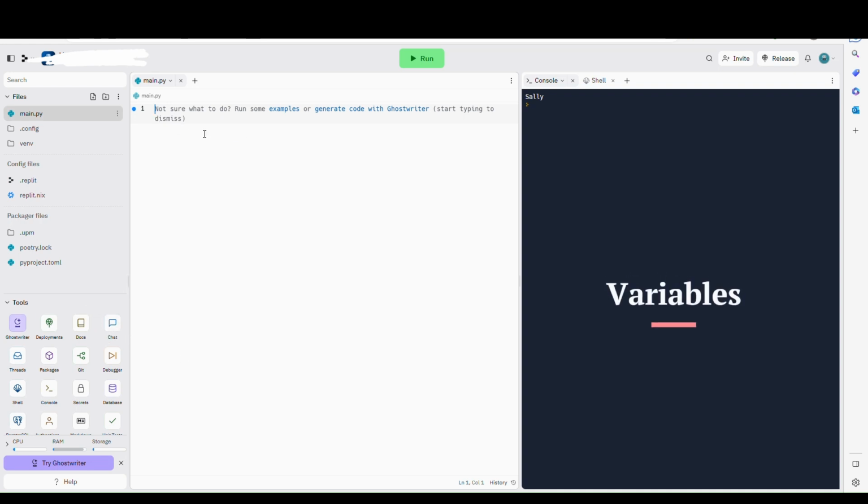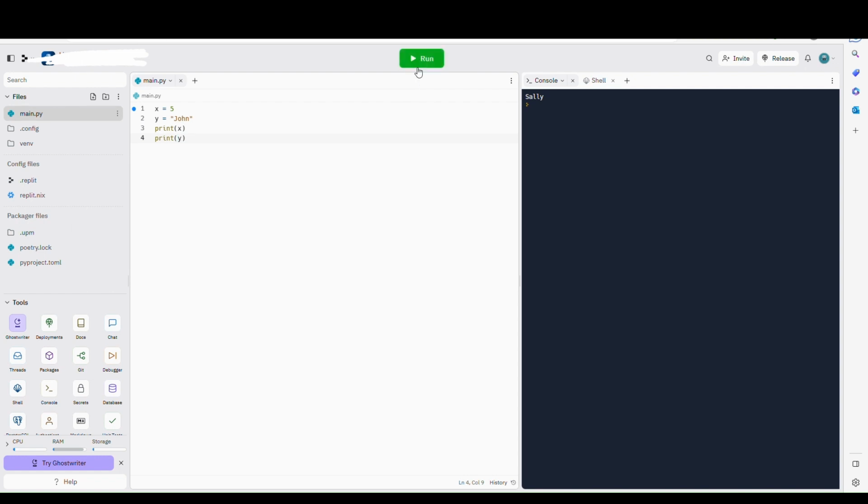Variables. Variables are containers for storing data values. Creating variables. Python has no command for declaring a variable. A variable is created the moment you first assign a value to it. Variables do not need to be declared with any particular type, and can even change type after they have been set.